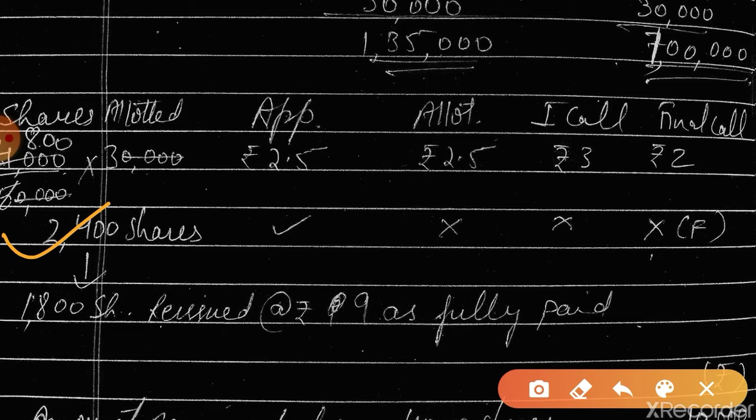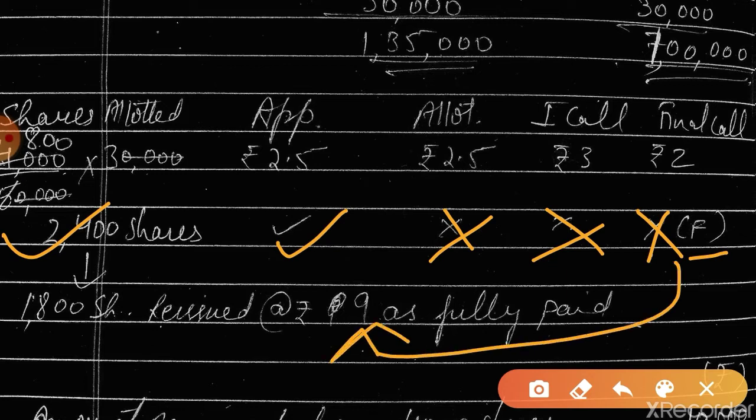Now this person has paid the amount on application, but does not pay the amount at allotment, nor on first call, nor on second and final call. So his shares were forfeited at this time after the final call. Then these shares were reissued at 9 as fully paid up, and out of these 2400 shares only 1800 shares were reissued. Is this clear? This is a table showing the summary of the question.